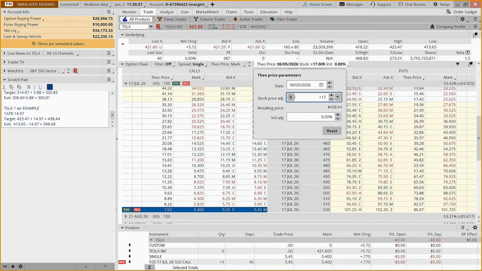So this option that we paid about $540 for would be worth about $762. So 762 divided by 540, that would be about a 41% gain, which is not too shabby.